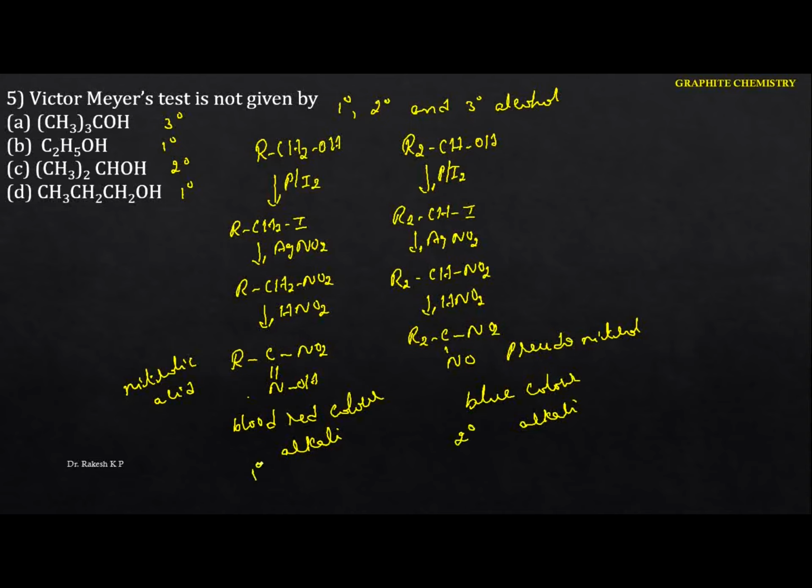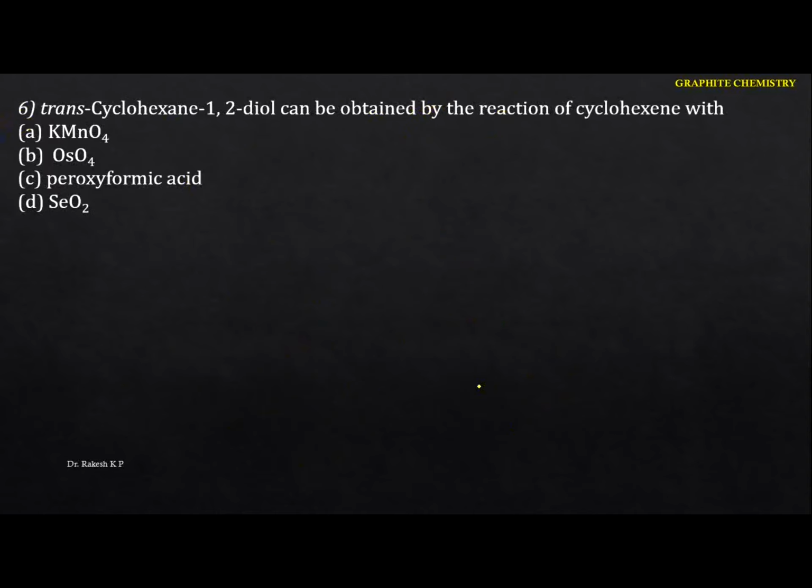This is for the primary alcohol. The tertiary alcohol does not give the Victor Meyer test. Hence in this case the option is A, because it is an example for the tertiary alcohol. If it is primary alcohol, these are the observations you are going to get. If it is secondary alcohol, you are going to get the blue color with the alkali or the base. Okay, next one.